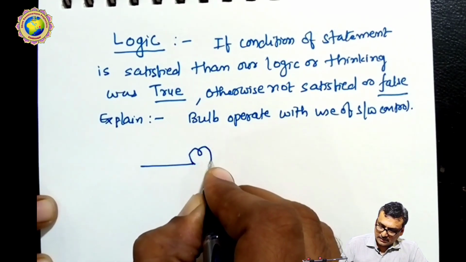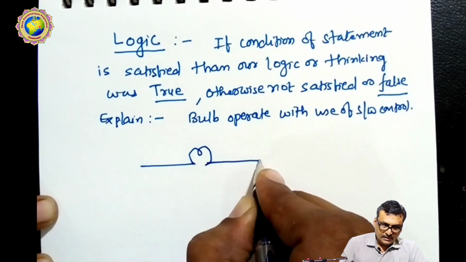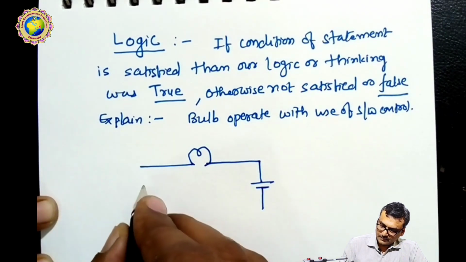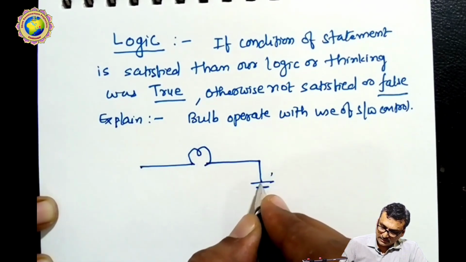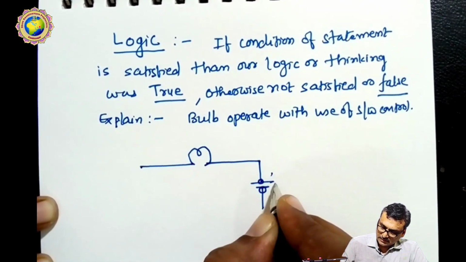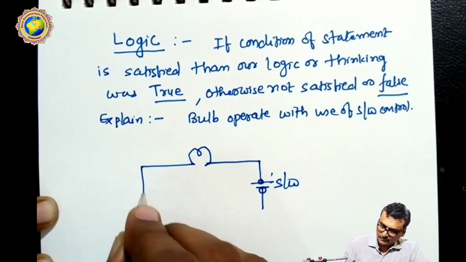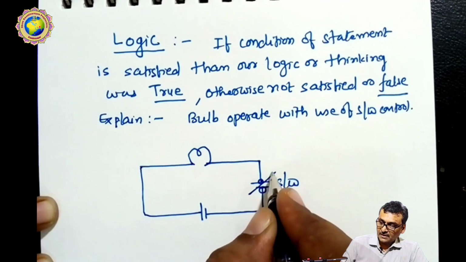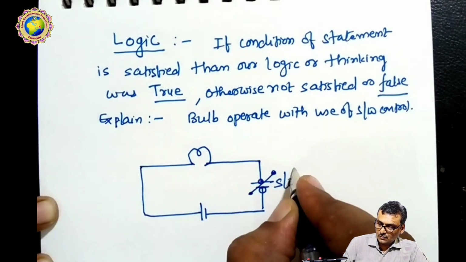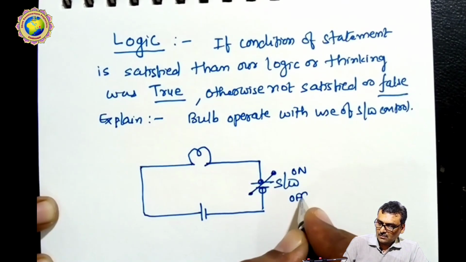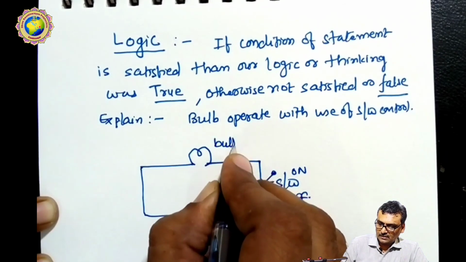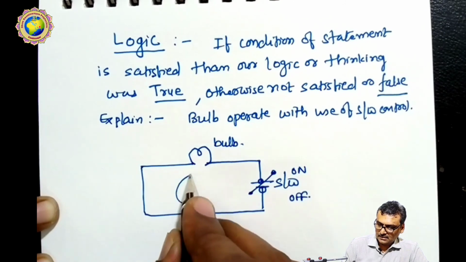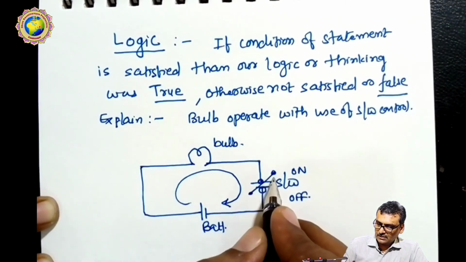Suppose I connect one bulb in series with the battery, and the switch is connected in this line. This switch has two terminals, either on or off, and this is our bulb, and this is the battery. Current will flow this way.